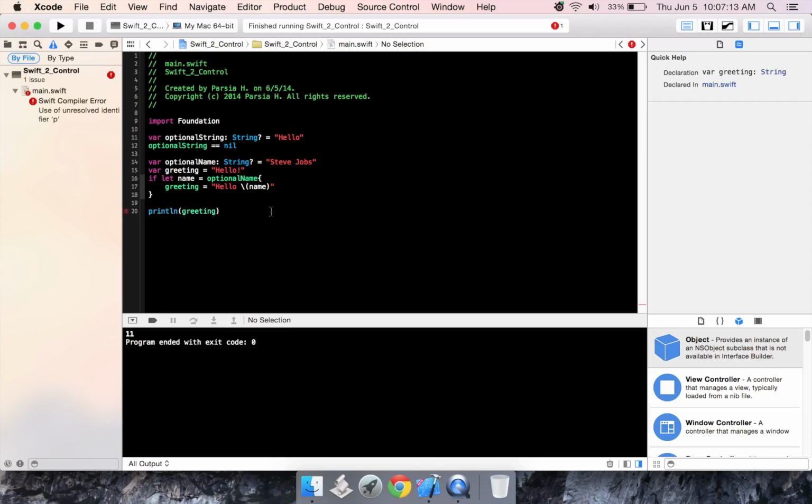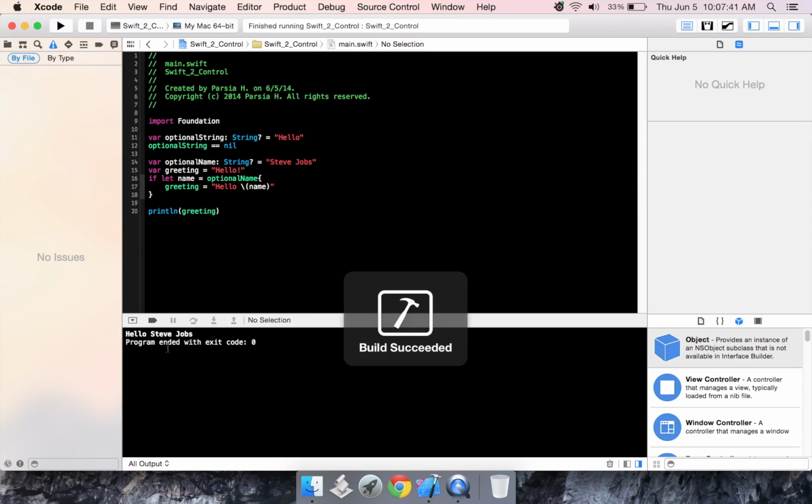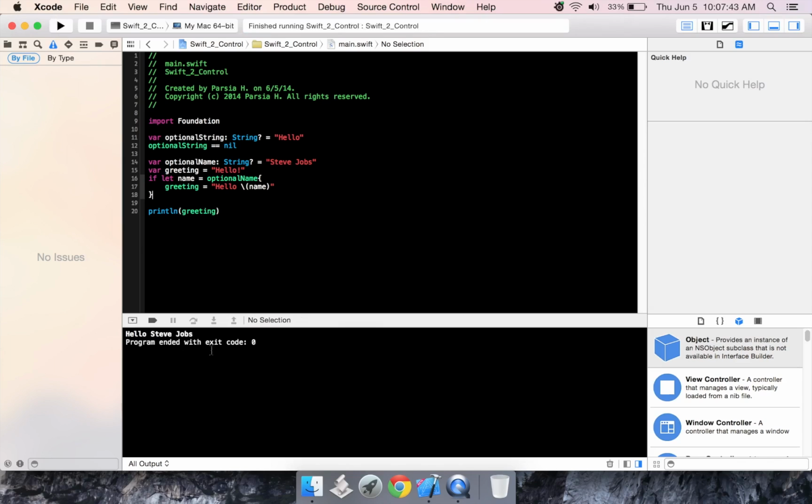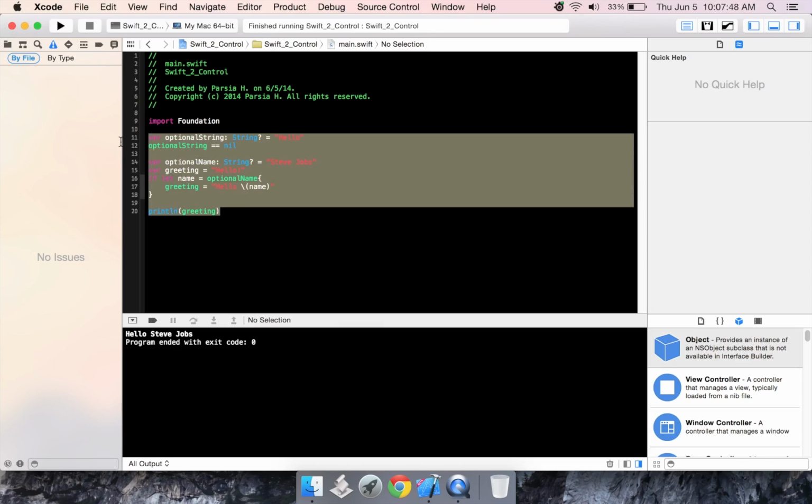Alright, now if optional name were equal to nil, like optional string is right up here, the condition would be false automatically. So name is not equal to nil. It cannot be equal to nil, because this is not an optional value while optional name is. So then the condition would be false. It would just print out hello, but instead it's going to print out hello Steve Jobs. Alright, so that's how you use optional values in your Swift code.